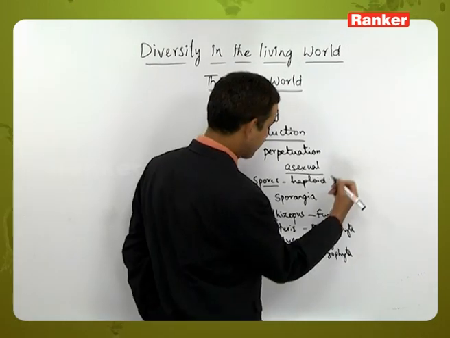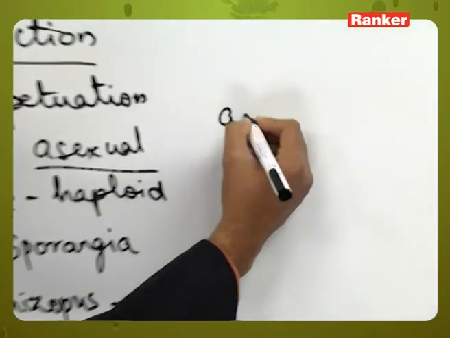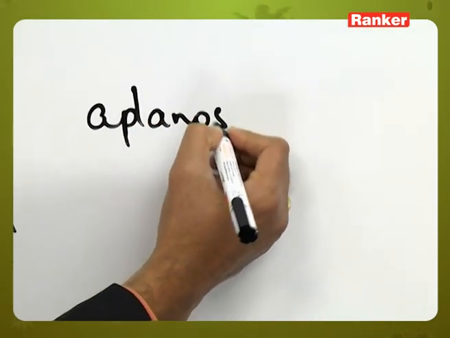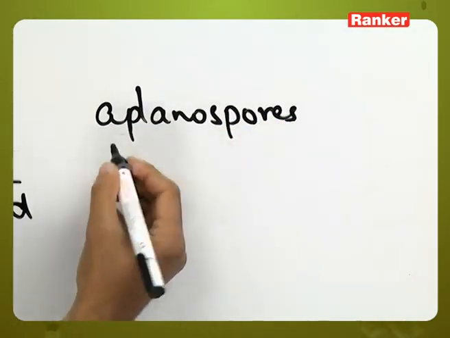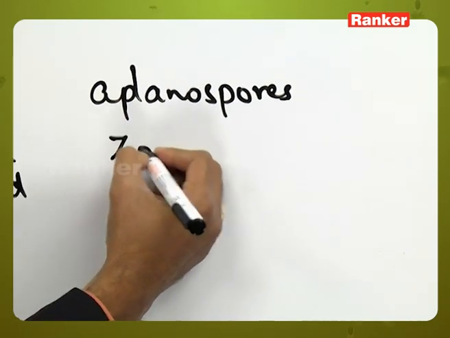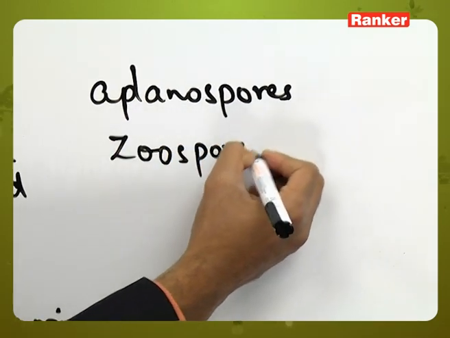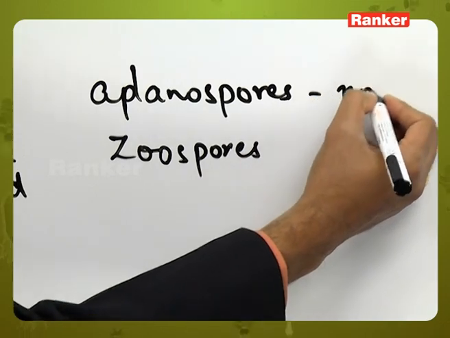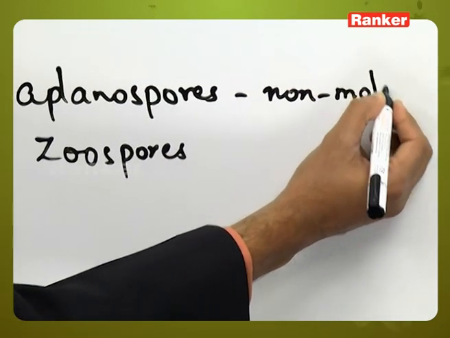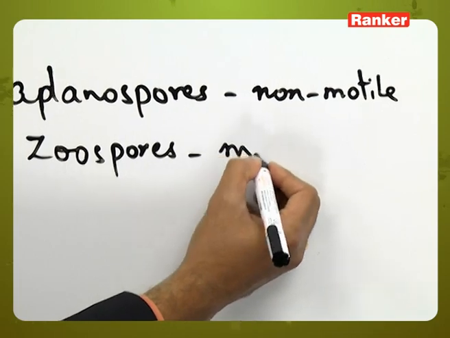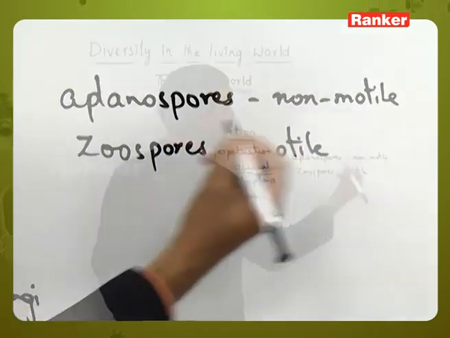Let us take some of the types of spores here, like aplanospores and zoospores. Generally we say that aplanospores are non-motile spores, whereas zoospores are considered to be motile spores.